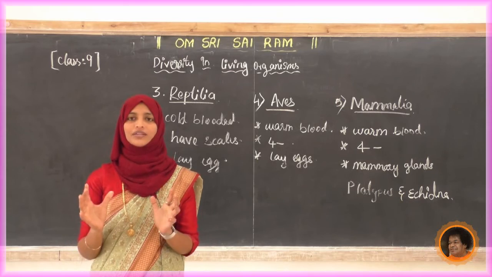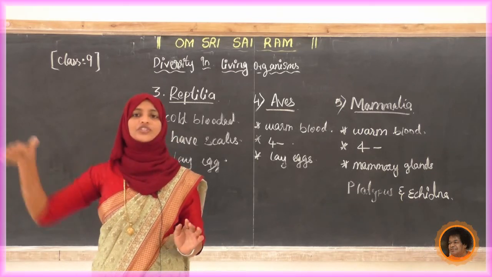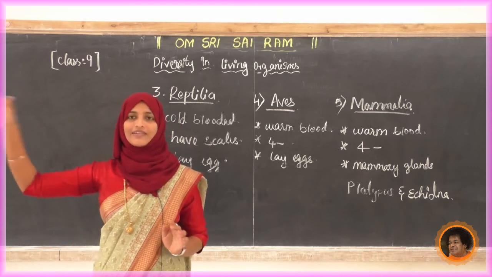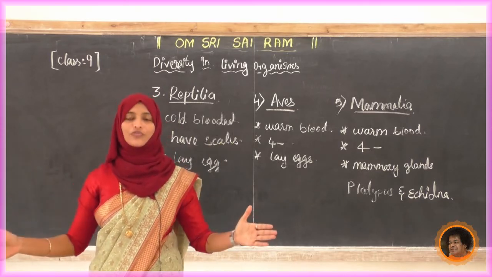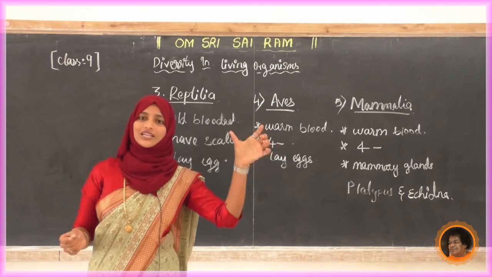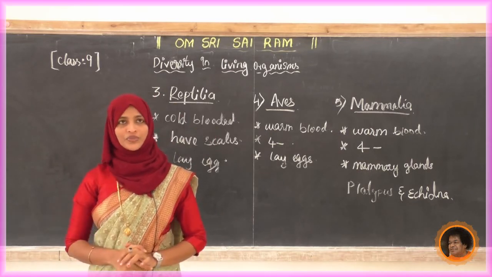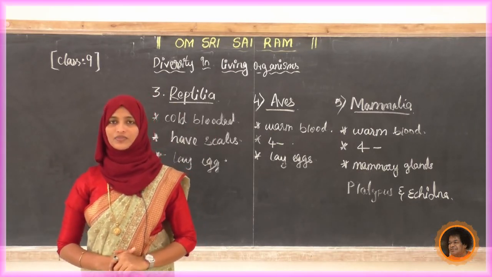Okay, this is a very important question. We only consider the skin type and differentiate on that. Write down 5 headings, make 5 columns, and only write down the skin type: how it is in pisces, how it is in amphibia, and so on. Okay, yes. Last question.